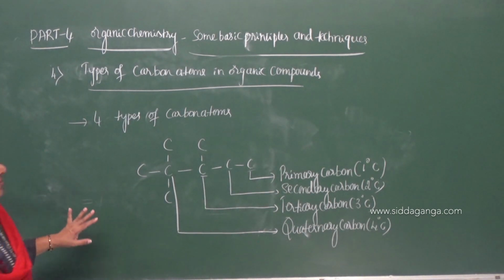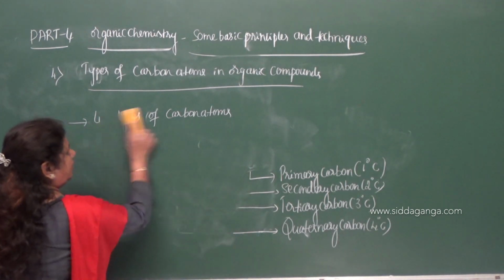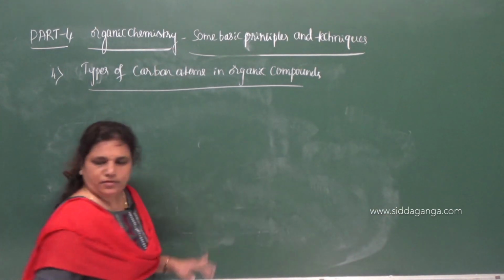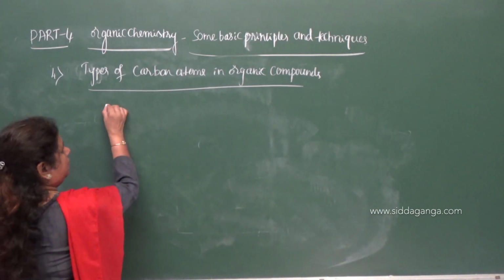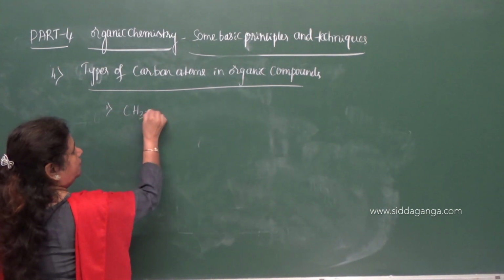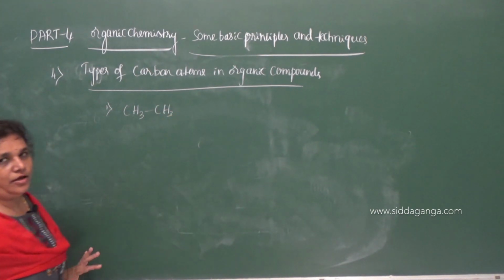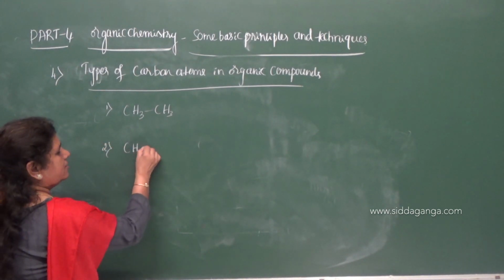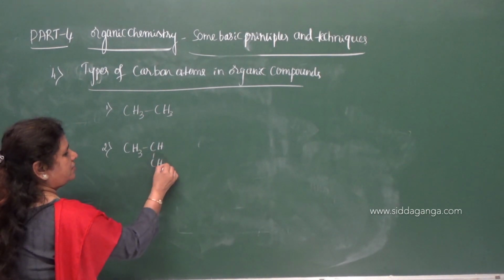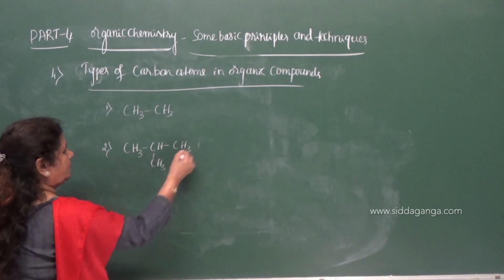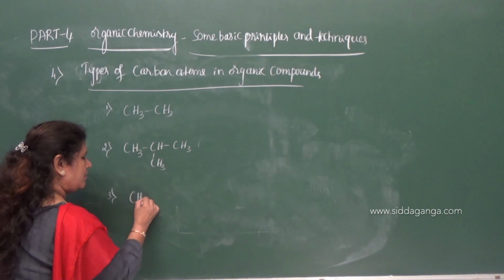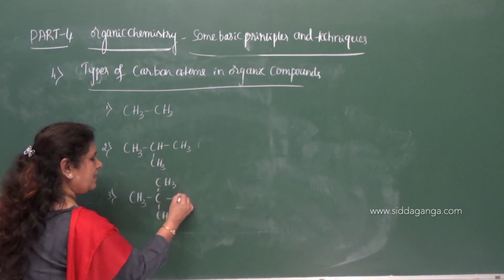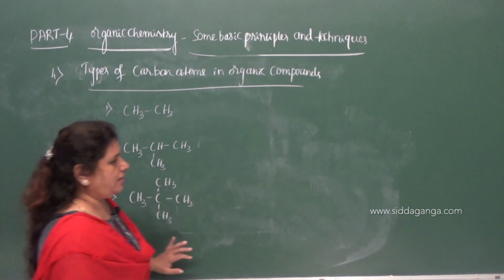Okay, now let us find out the type of carbon atom in a given molecule. Let me give the compounds. Give the type of carbon atom in the given molecules. First one is ethane. Second one, CH3, CH3, CH3. Now third one, CH3, C(CH3), CH3, CH3.